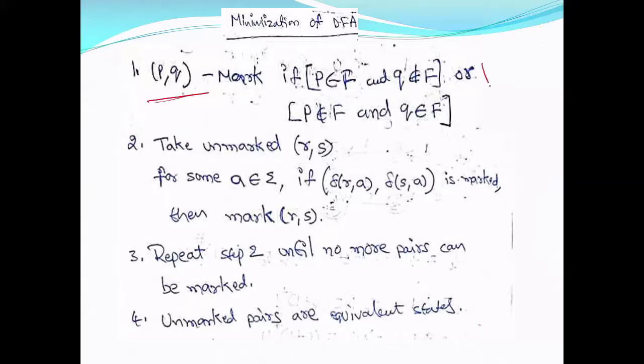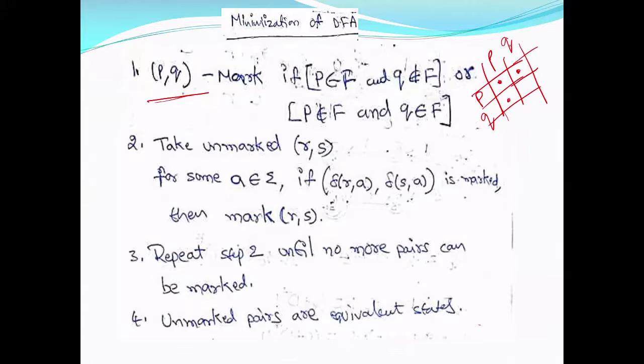So you will have a table like this, where suppose P and Q are my states, then P and Q are rows and columns. This is nothing but P comma P, and this is nothing but P comma Q, and this is Q comma P.